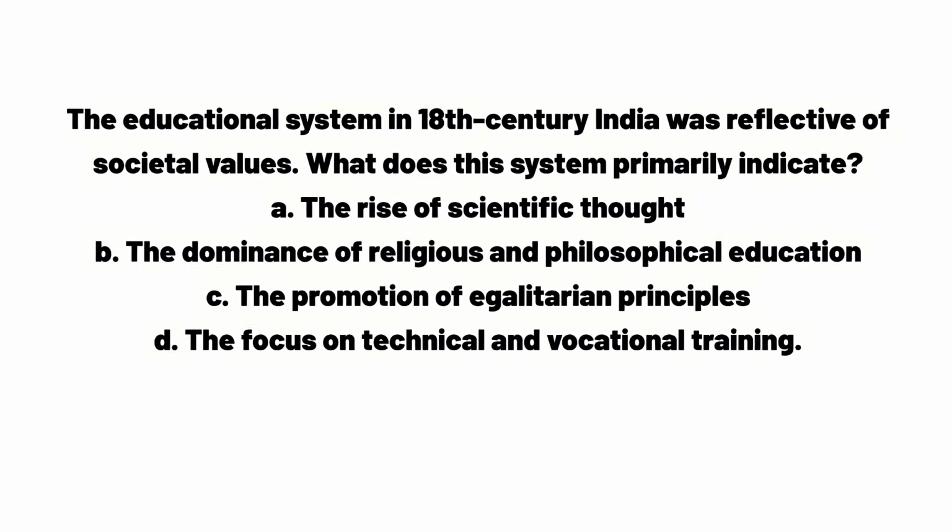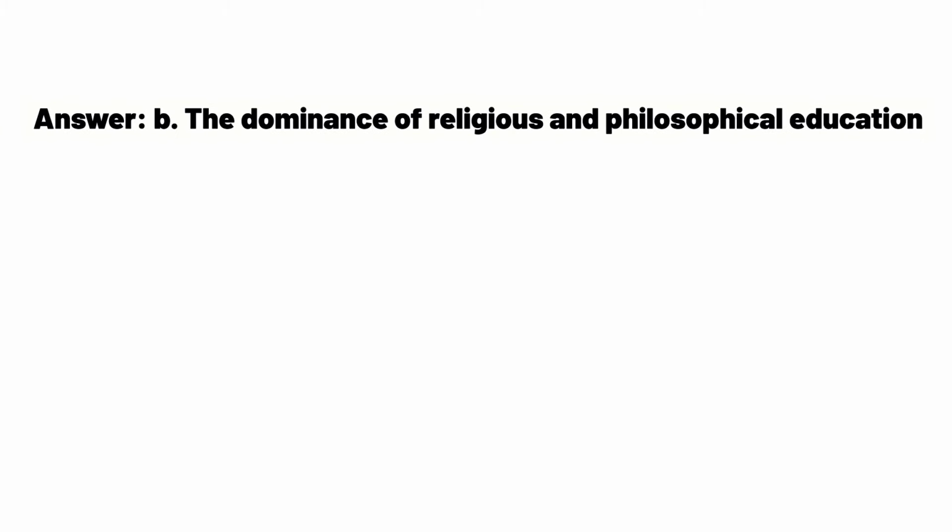The educational system in 18th century India was reflective of societal values. What does this system primarily indicate? A. The rise of scientific thought. B. The dominance of religious and philosophical education. C. The promotion of egalitarian principles. D. The focus on technical and vocational training. Answer B. The dominance of religious and philosophical education.